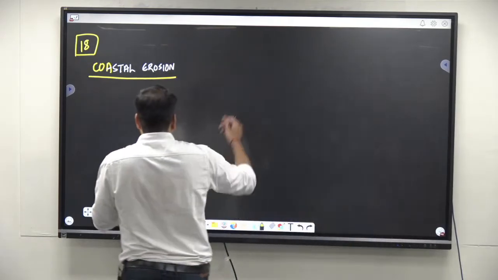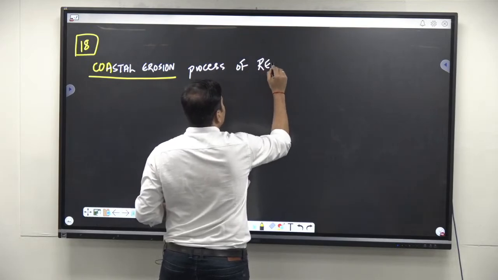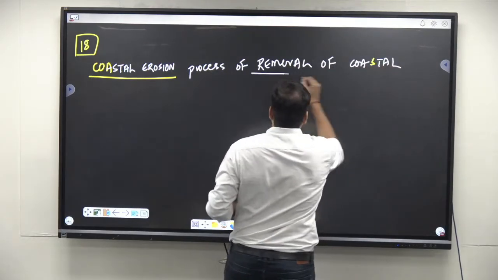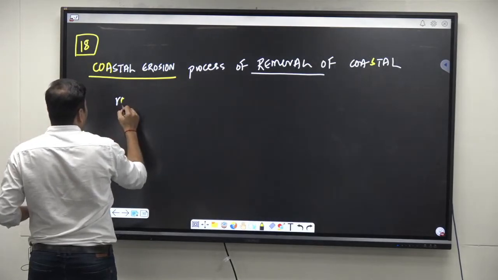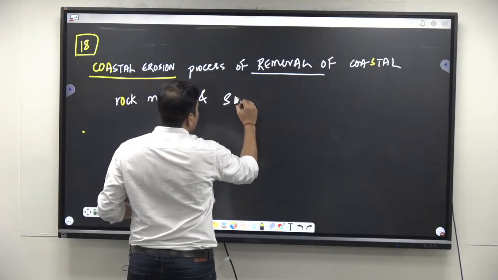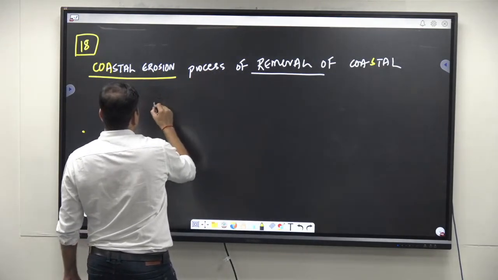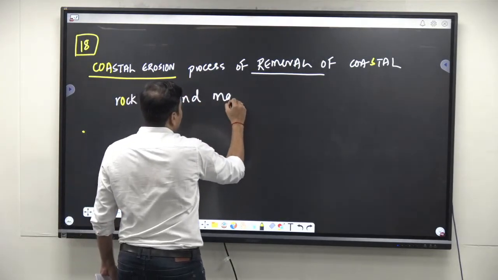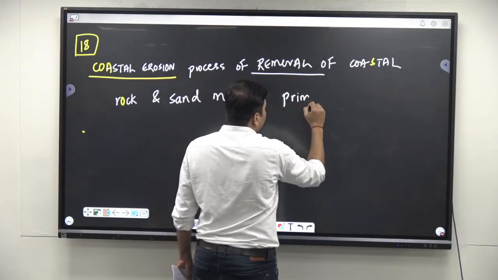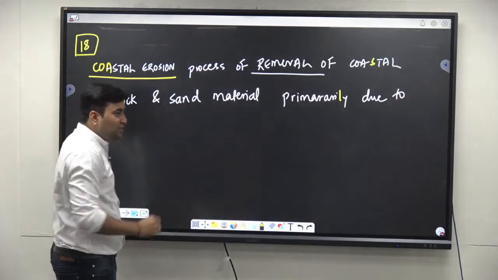So you can write this: coastal erosion is basically the process of removal of coastal rock and sand materials, mainly sand materials, primarily due to, who is the main agent of erosion here?